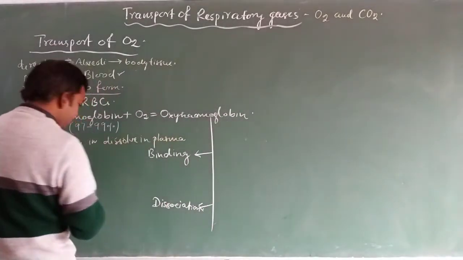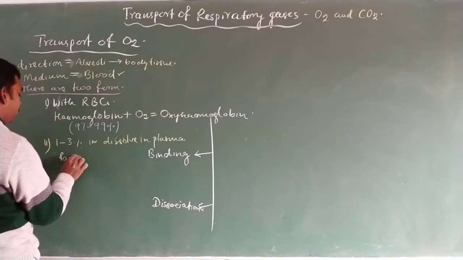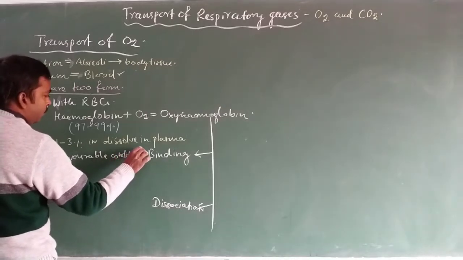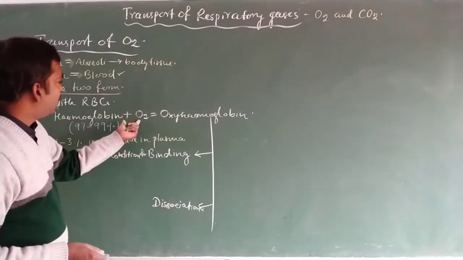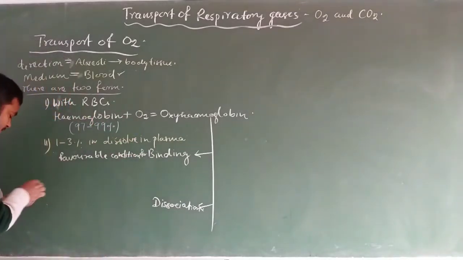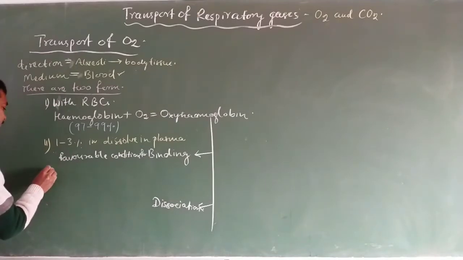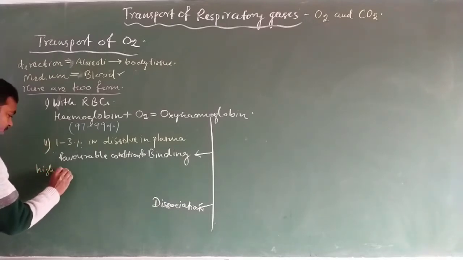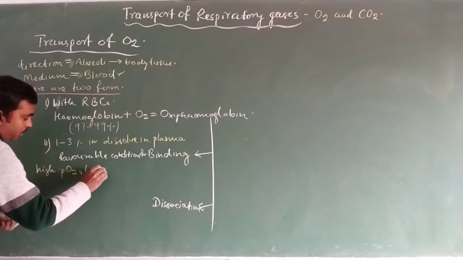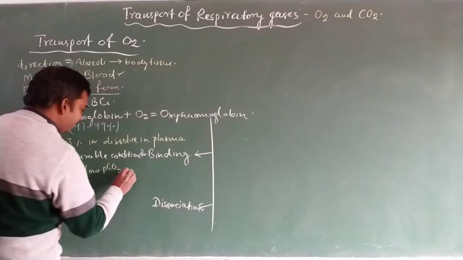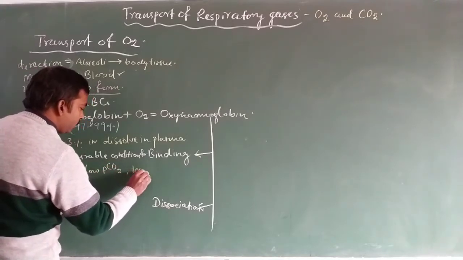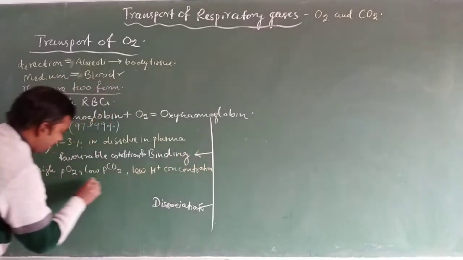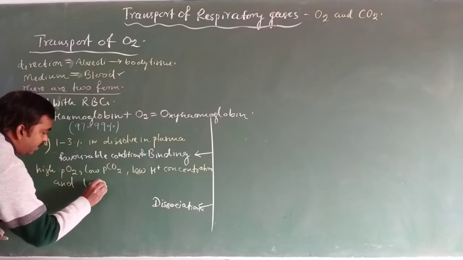The favorable conditions for binding of oxygen with hemoglobin are high partial pressure of oxygen, low partial pressure of carbon dioxide, low hydrogen ion concentration, and low temperature.